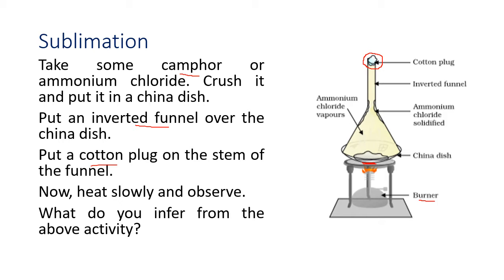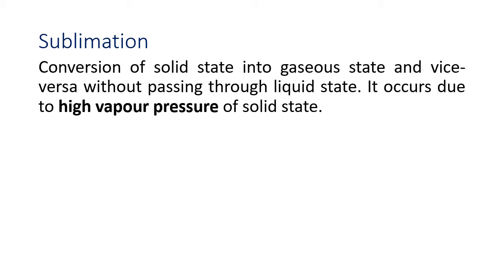Sometimes the solids turn directly into gas, and gas directly into solids on cooling, without going into the liquid phase. This process is called sublimation. So the definition of sublimation is conversion of solid state into gaseous state and vice versa without passing through the liquid state. And why does it occur? It occurs due to the high vapor pressure of the solid state. High vapor pressure means it is in solid state with a high vapor pressure, and as soon as the pressure is released, it immediately turns into vapor instead of going into a liquid stage. So this is sublimation.